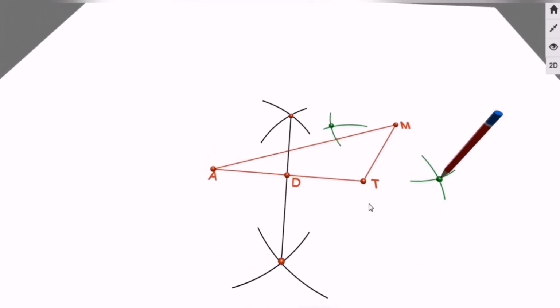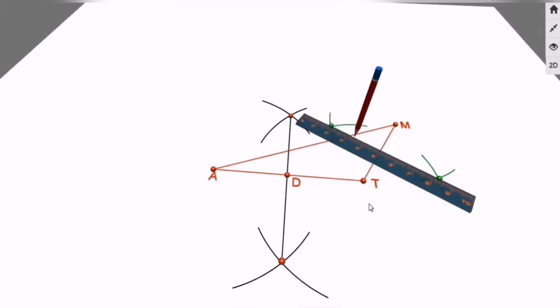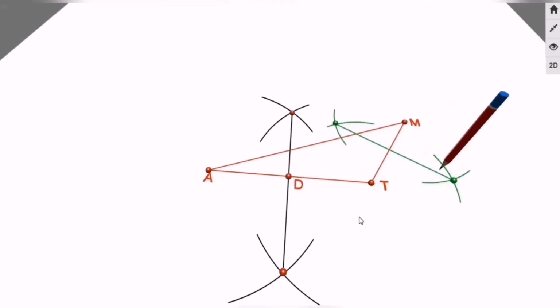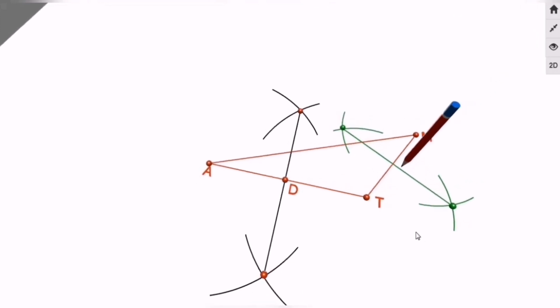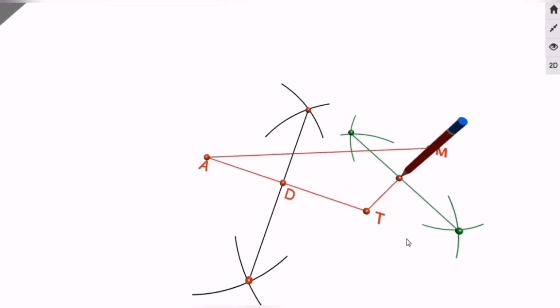Intersection is done, and now join those intersections, and the moment you join them, you will find a new point on side TM, and that is the midpoint for that side TM. Okay, and name it as E.